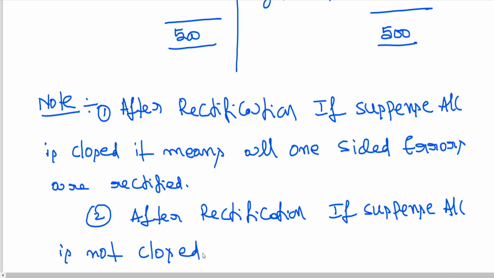Because the one side error, what is one side error? From my side I'm very clear, but your side, if you are not having clarity, that is one side mistake. From your side, student side, there is some suspense. From my side, there is no suspense. That's it. Simple logic. One side error means one person is having the doubt.